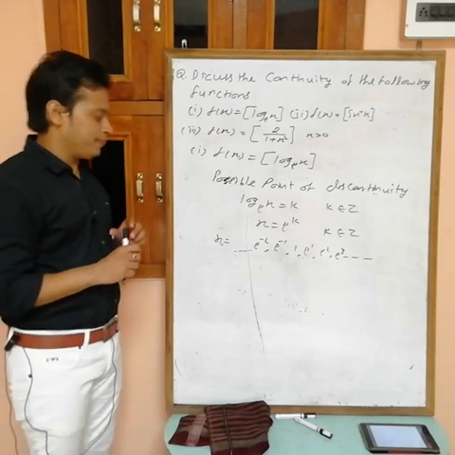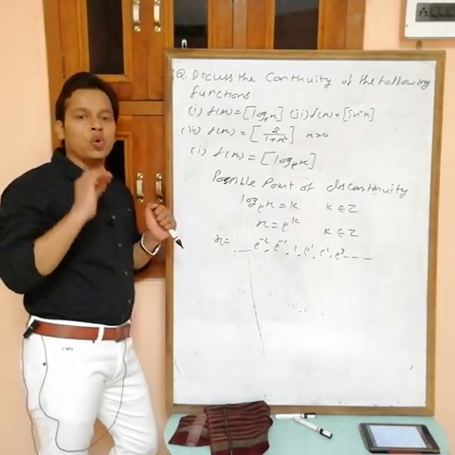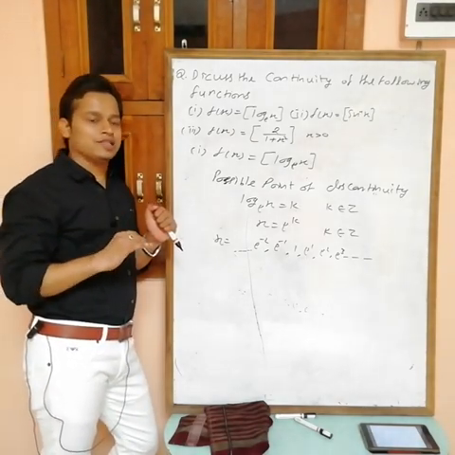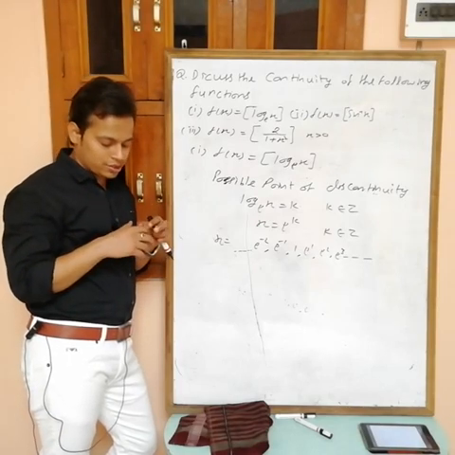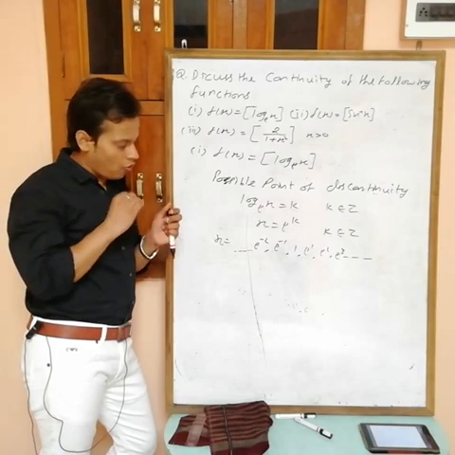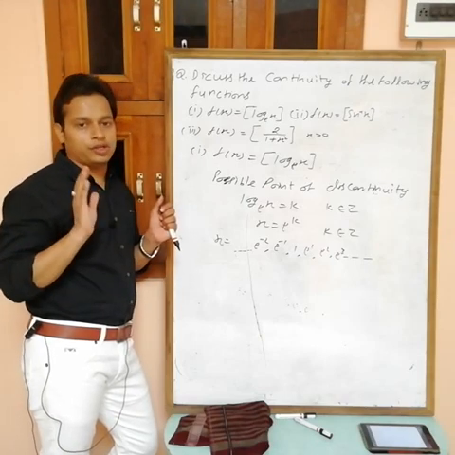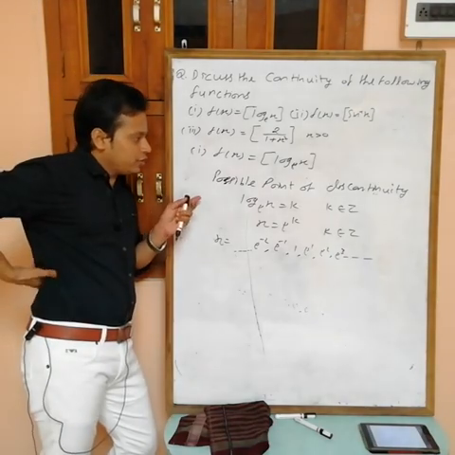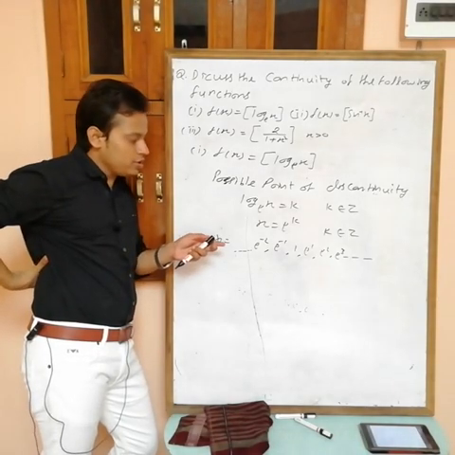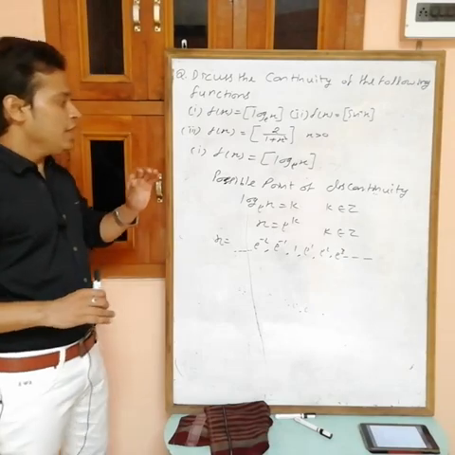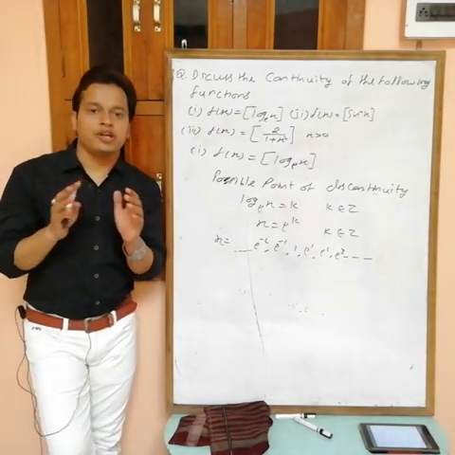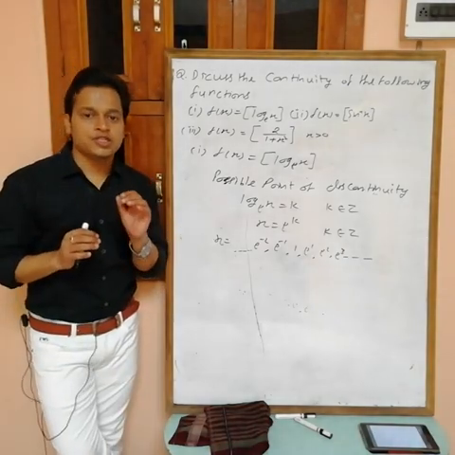Now one thing, in this question there is no need to find LHL, RHL and f(a), because at all these points you will get discontinuity. You will get that this function is discontinuous at all these points. How can I say directly? See, in case of greatest integer of f(x), first see f(x).